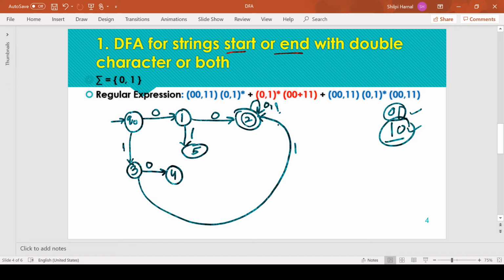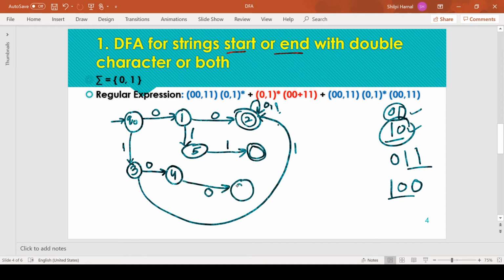Now if the string has not started with a double character, we are hoping for the ending constraint to be fulfilled, meaning the string should end with a double character. So after receiving 0 1, we are hoping that this pattern must receive a next symbol 1 for acceptance, and the 1 0 pattern must receive a next 0 for acceptance. So after getting 1, we need to move to the final state, and in the same way from here we are expecting another symbol 0, and on getting that symbol we need to move to the final state. So numbering these states as 6 and 7.